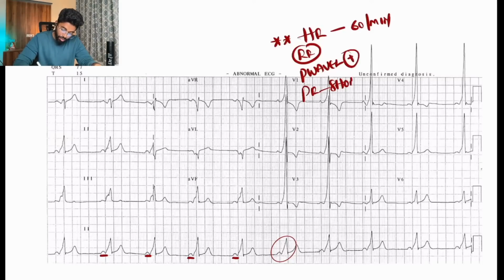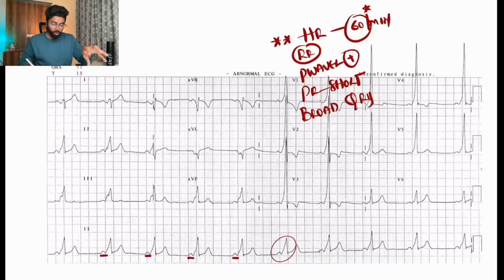Short PR and broad QRS. So this is clearly showing that the SA node is activating some accessory pathway. If there is a re-entry circuit, we'll have a tachycardia, but the patient is having almost bradycardia, so definitely it is not AVRT and it is not AVNRT. Then what is it? This is WPW syndrome.